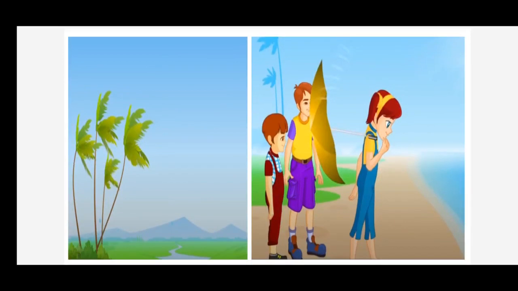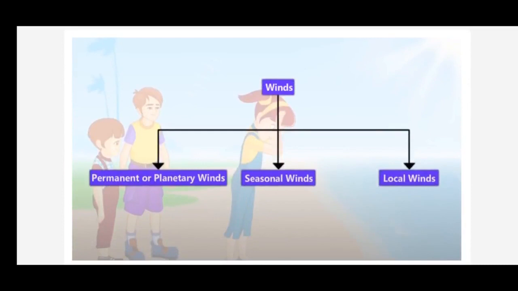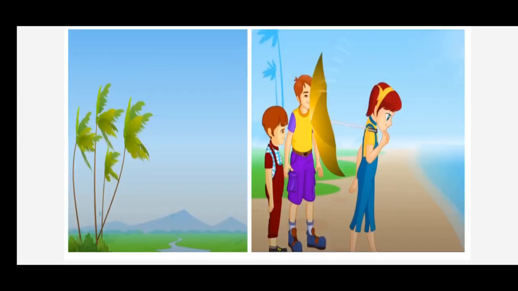Sometimes we can see a gentle wind at work, blowing the dry leaves on the pavement, or moving the leaves or branches of the trees, or sometimes strong winds uproot the trees during a storm. At times wind can be so strong that it is difficult to walk against it, children. Have you experienced such a thing holding an umbrella on a windy day?